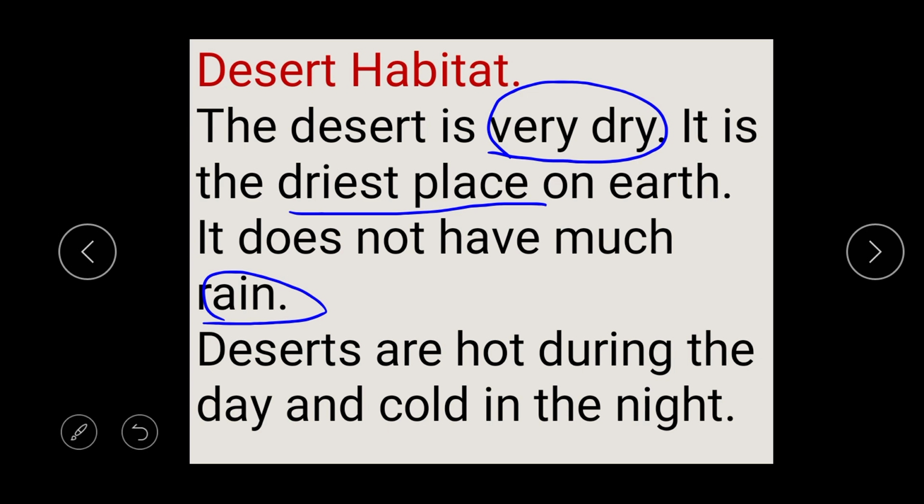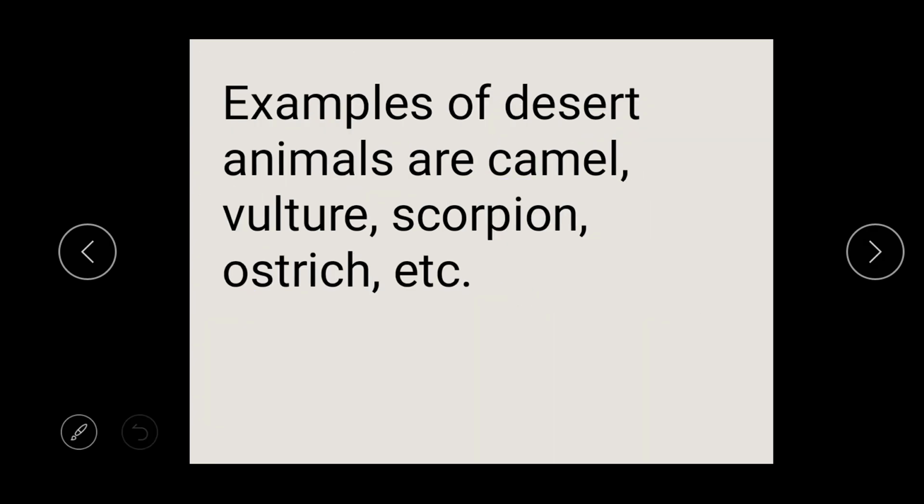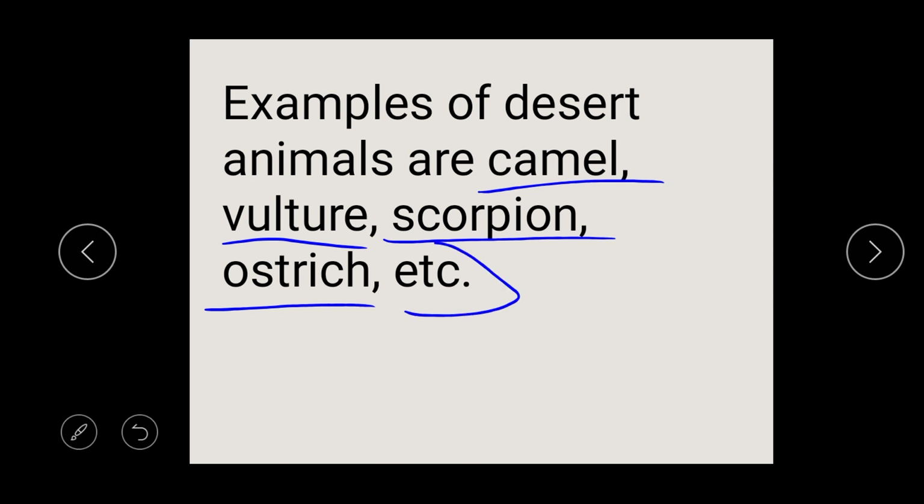Another interesting fact about deserts is that they are hot during the day and cold in the night. Examples of animals that live in deserts are camel, vulture, scorpion, ostrich, and so on. This etc means and so on.